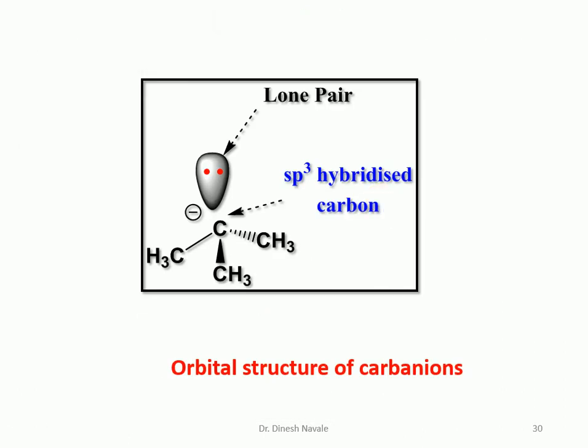So this is the orbital structure of the carbanion. An sp3 hybridized carbon atom is there, with pyramidal geometry. The bond angle will be 109.5 degrees. So how are the carbanions going to be stabilized? There are different factors which contribute to the stability of the carbanion.